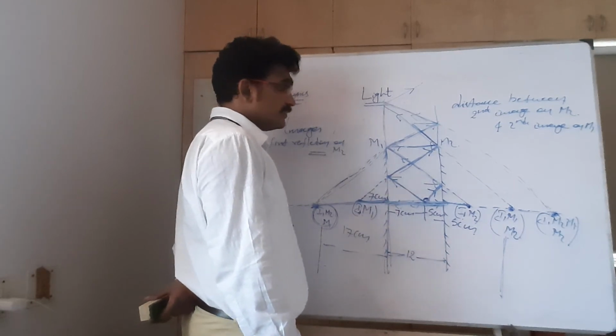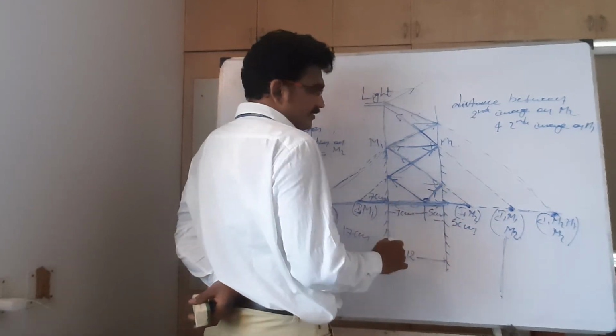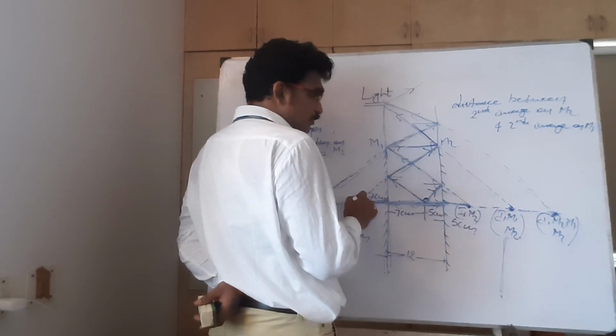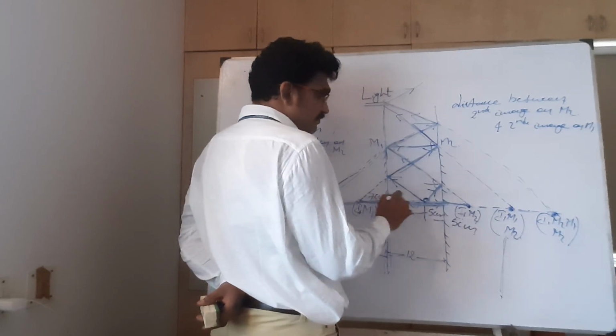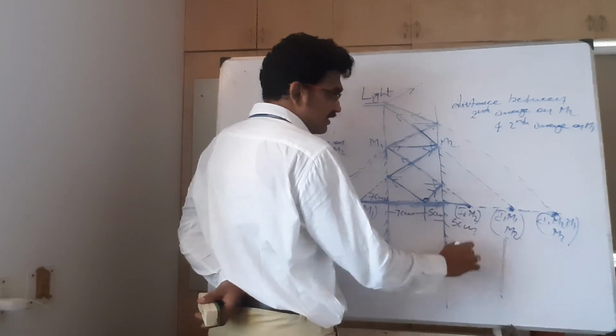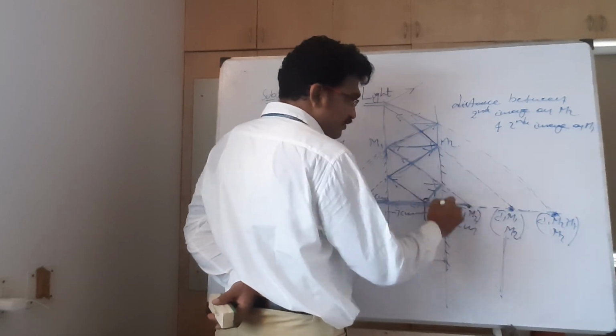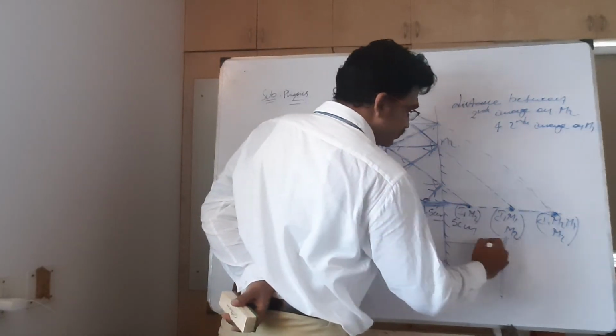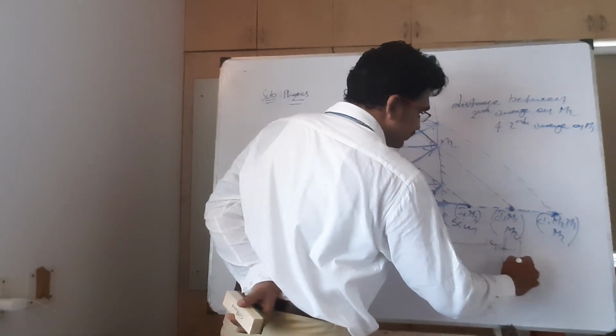How much is it? So 19. So this object is at a distance of 7 plus 12 with respect to this mirror, because this is the image formed on this mirror. So 7 plus 12, that is 19. So total it is 19 centimeters.